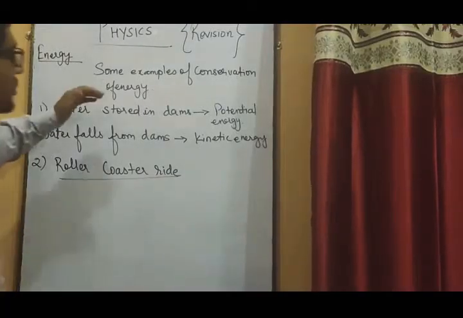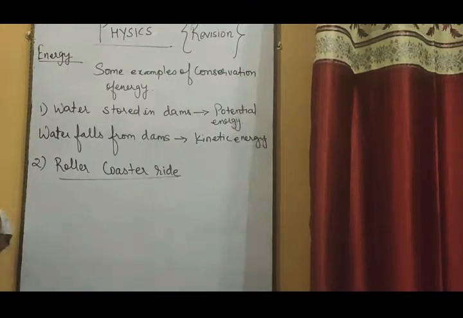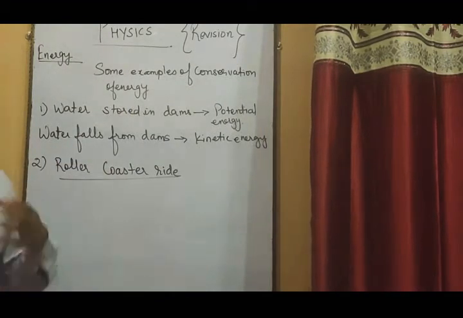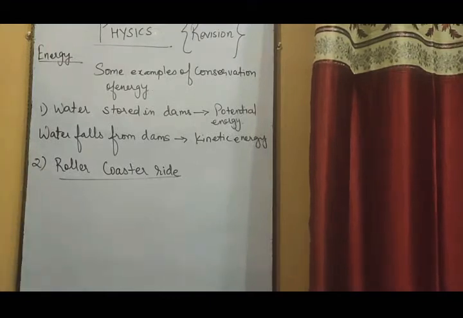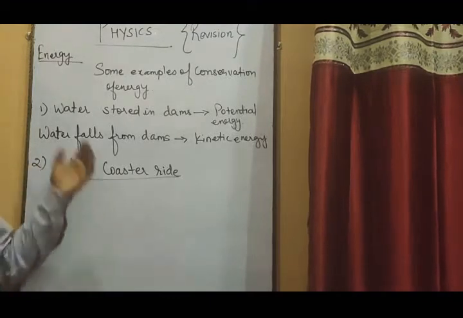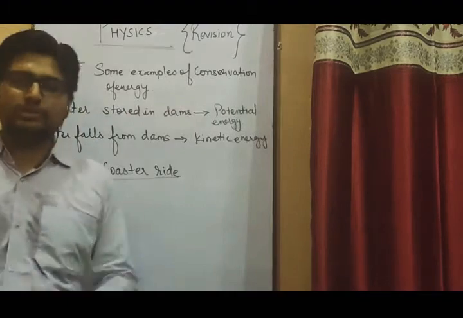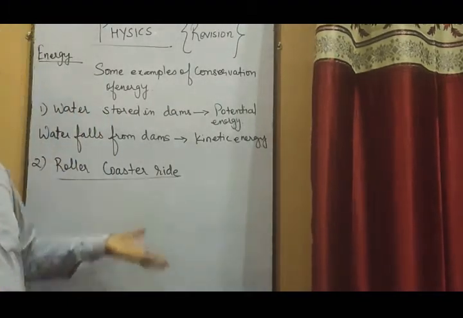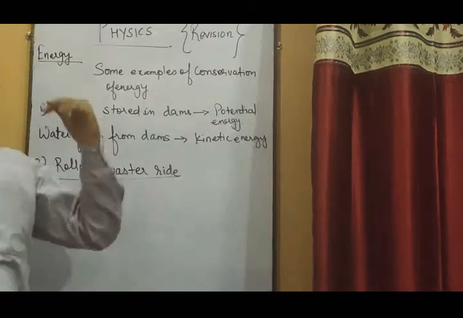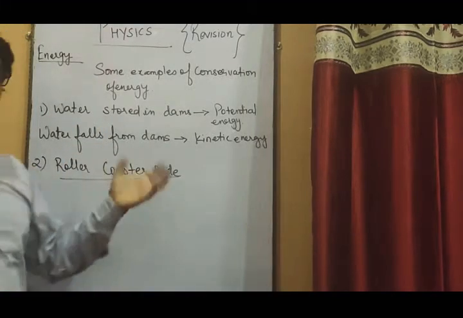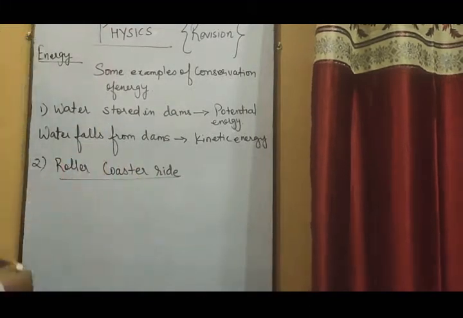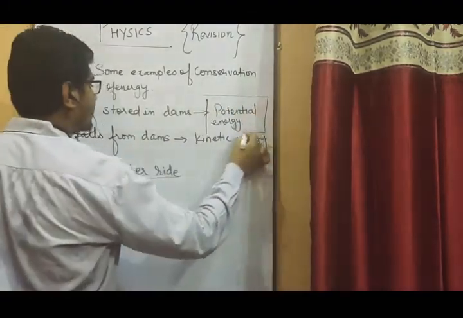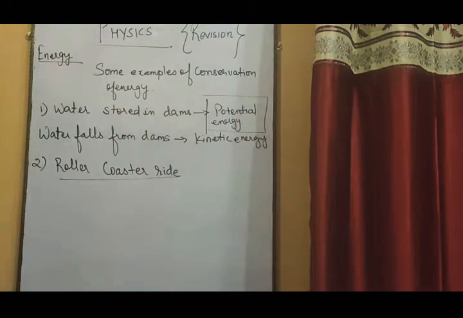Okay, let us talk about some examples related to conservation of energy. Since we know what the law of conservation of energy is, let us discuss it with the help of an example. One example I want to take is the water stored in a dam. Dams are built at a height and the water is stored there. Whenever the water is stored, it is not moving from one place, it is just stored over there. That means it has potential energy.